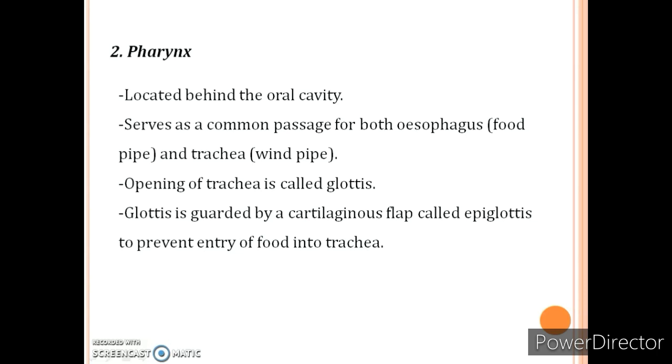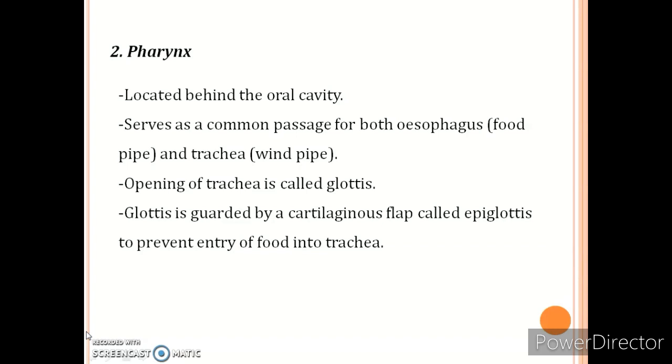Glottis is guarded by a lid-like structure known as epiglottis. So there is a specific function of epiglottis. Epiglottis prevents the entry of food into the trachea. When the food travels from the mouth through the pharynx, it needs to go to the food pipe, that is the oesophagus.